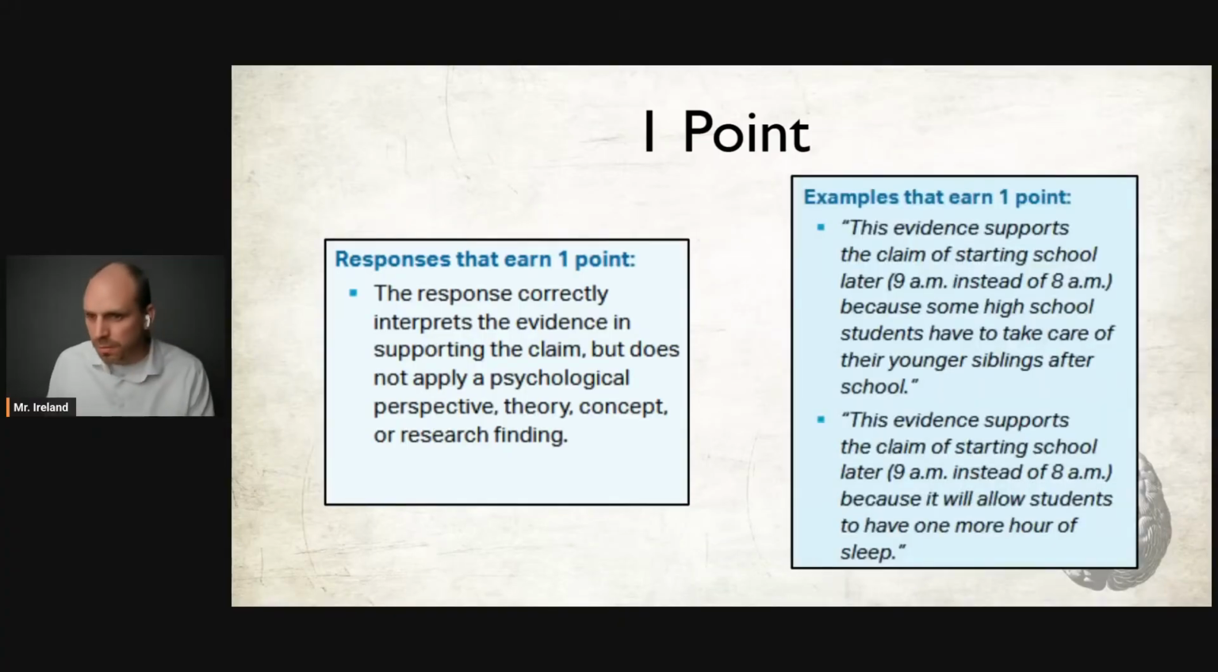For example, this is only 1 point. You can earn 2 points here. 1 point: the evidence supports the claim of starting school later, 9 instead of 8 a.m., because some high school students have to take care of their younger siblings after school. That explains how the evidence supports the claim, but where's your psych term?